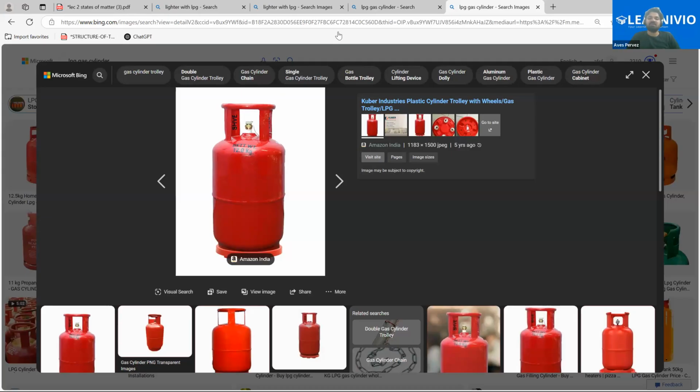That is, the gas cylinder we usually have in our home comes with 14.2 kg of gas. But even when we have only 0.5 kg of gas left in the cylinder, we can still use it. So why is this gas coming out when it is having a very low amount in this one? Why is it coming against gravity?